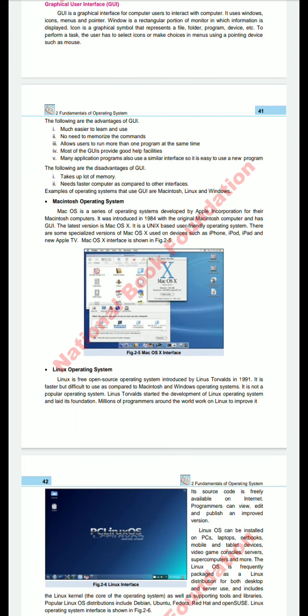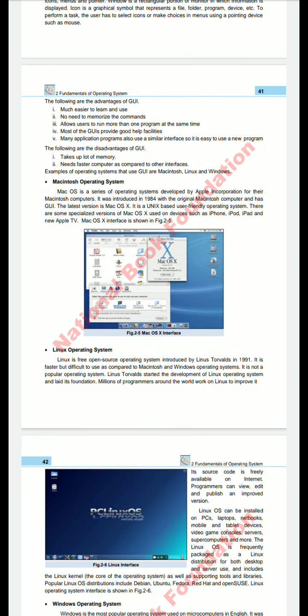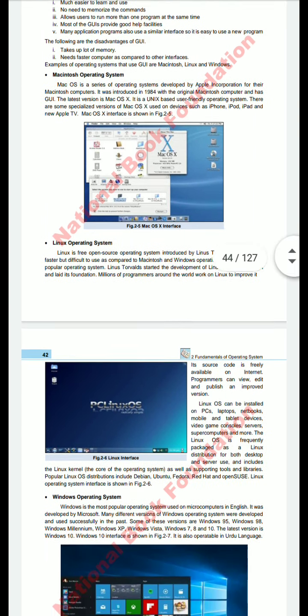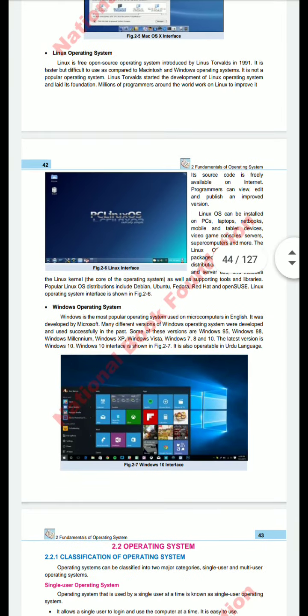There are some disadvantages also of the GUI. It takes up a lot of memory. Yes, dear student, we need a lot of memory to run the GUI. Whenever we install any kind of GUI-based operating system, the system requirements must be mentioned because they need a lot of memory. It also needs a faster computer as compared to the other interfaces. The examples are Macintosh, Linux, and last is the Windows operating system.